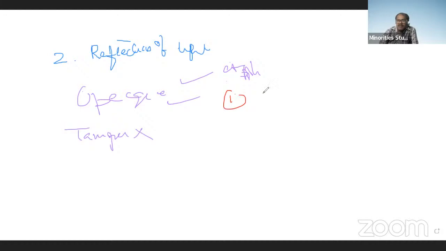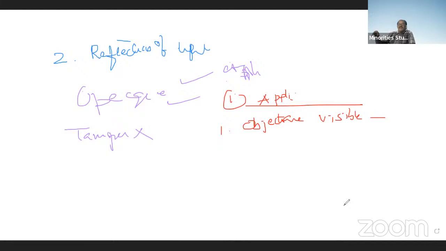Applications, number one. The objects are visible due to reflection of light. Based on which property of light are the objects visible? Suppose, how is a person visible? The light should be incident on the person and reflected. The reflected light should reach our retina, then the image of the person is formed on our retina. Then only the objects are visible. Otherwise, the objects are not visible. Therefore, objects are visible due to reflection of light.